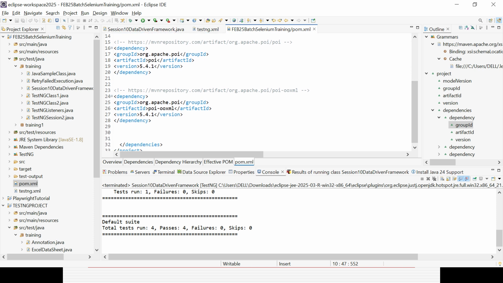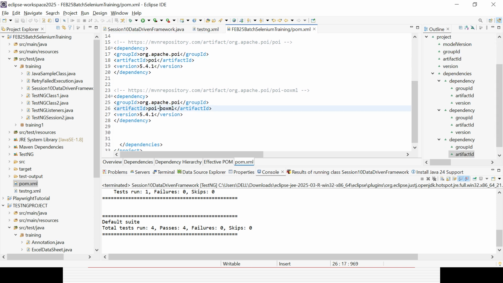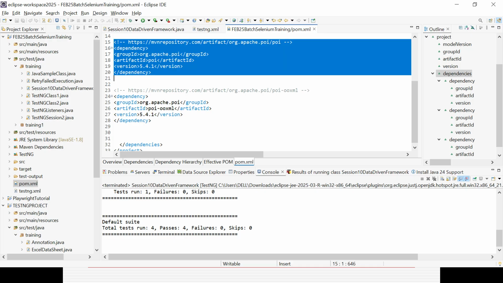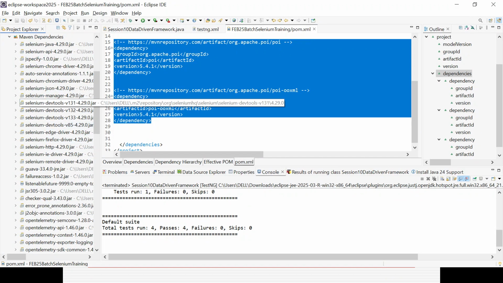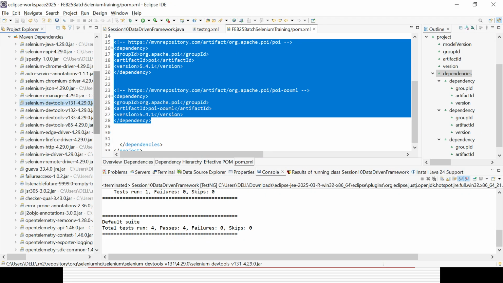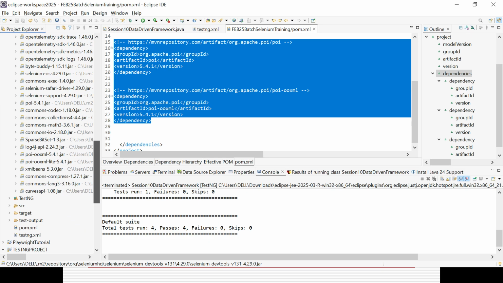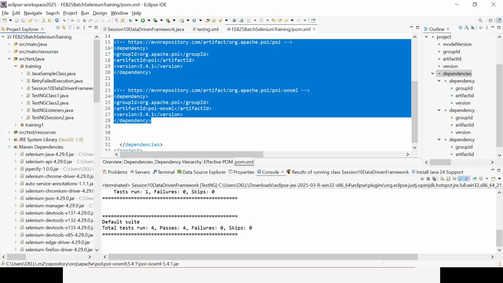You could see the POI dependency and the POI OOXML dependency. I have added them and saved the file. That is the reason you can see them under Maven Dependencies. The POI dependency will be added, right? You could see these are the two dependencies already added, and you can call the relevant interface and relevant class. You can create the object from now onward.